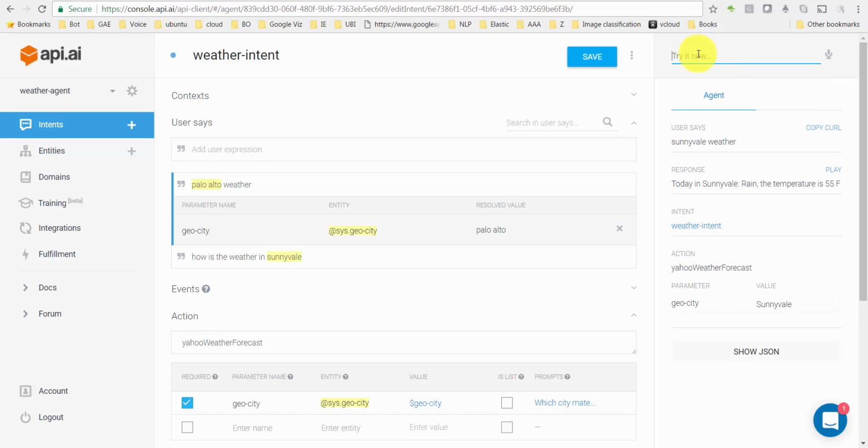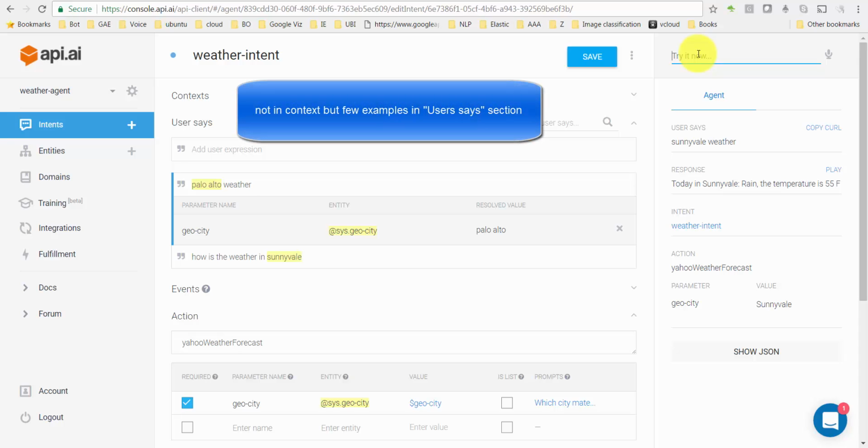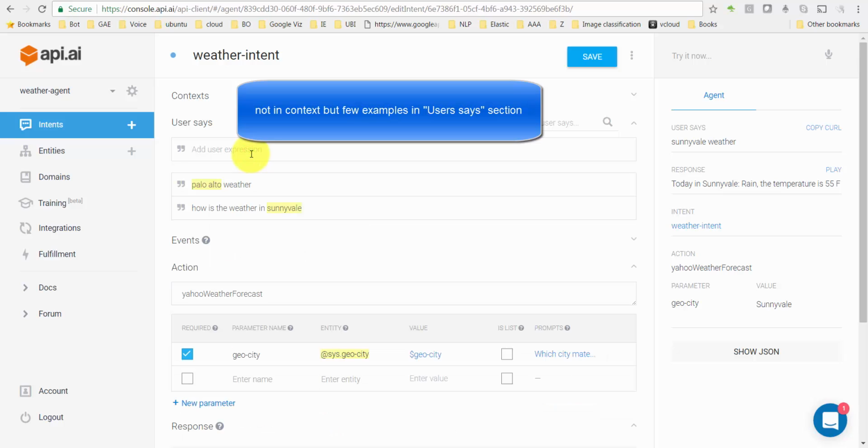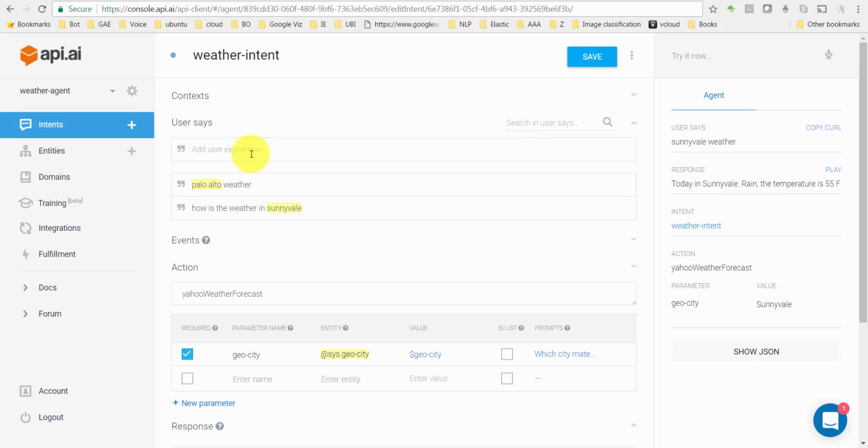So yeah, you need to give a few examples within your intent, so that there are at least a few variations depending on what the user might say, and Api.ai will do the rest to match it up.